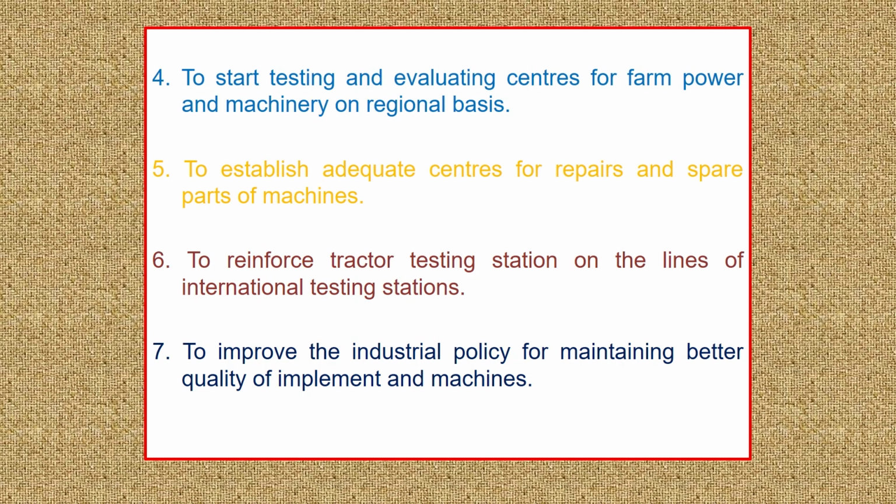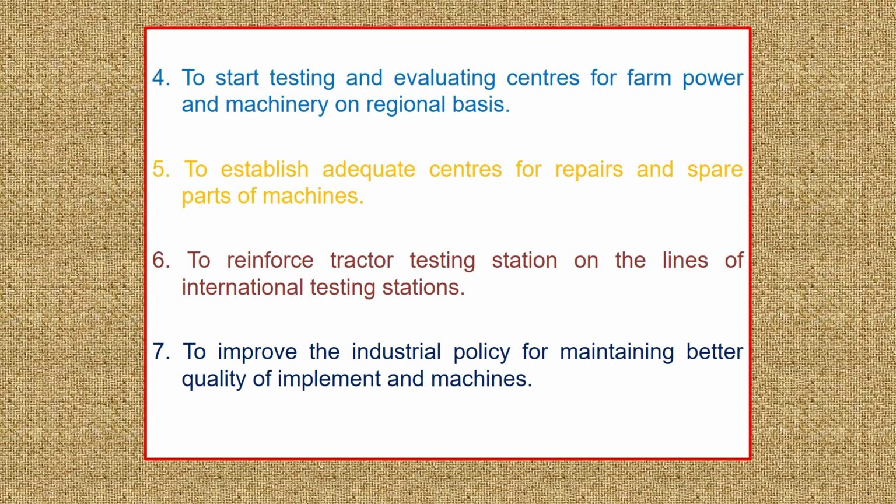There is a need to start testing and evaluating centers for farm power and machinery on a regional basis. As I was saying in one of the previous classes, there are 4 main farm machinery training and testing institutes all over the country, located at 4 prime points to facilitate this region-wise in India.